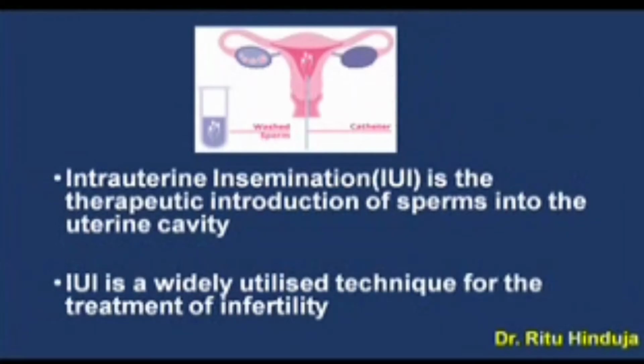IUI, or intrauterine insemination, is the therapeutic introduction of sperms into the uterine cavity. IUI is a widely utilized technique for the treatment of infertility. It is a very effective first line of treatment in properly selected cases, and it is less invasive.